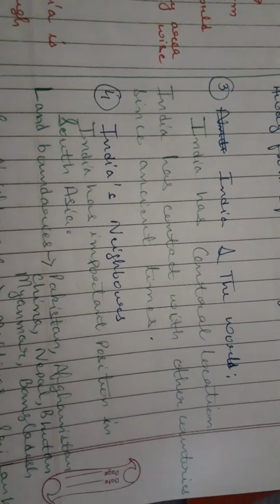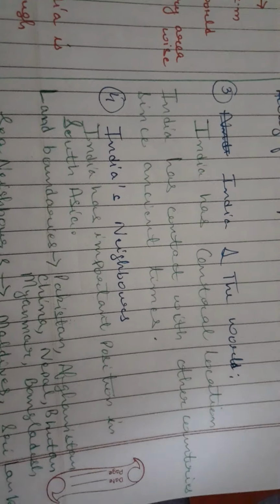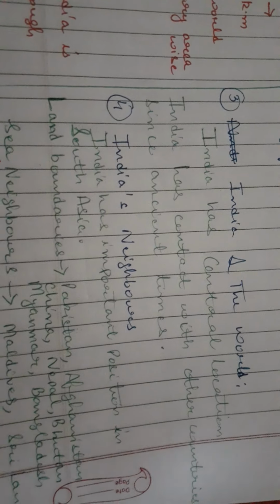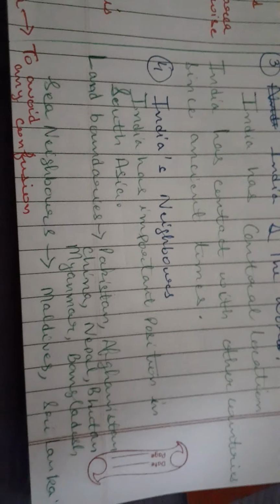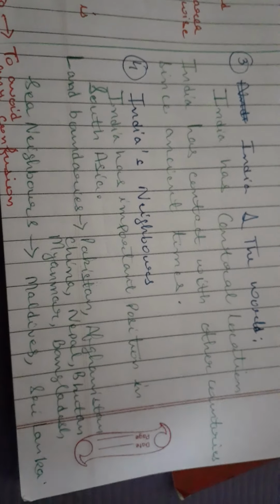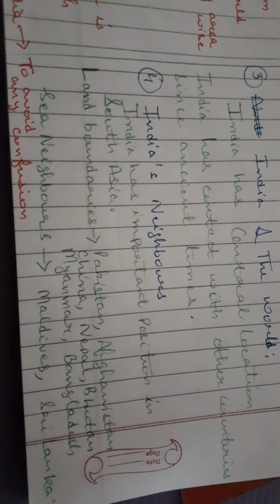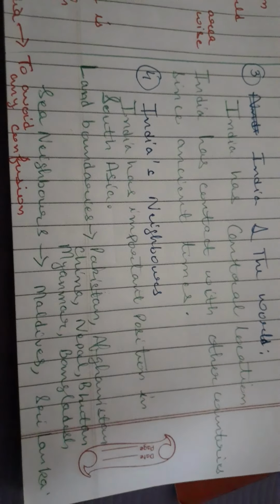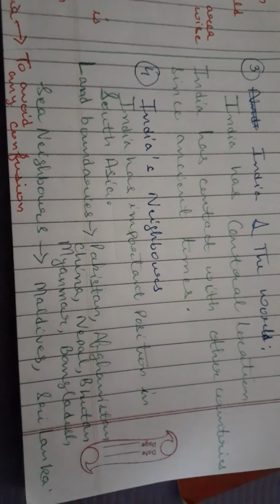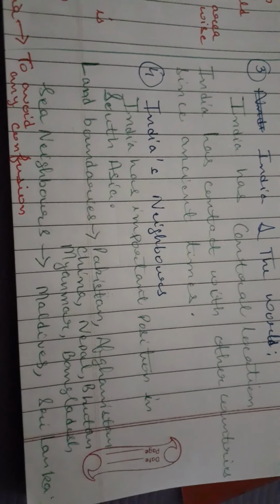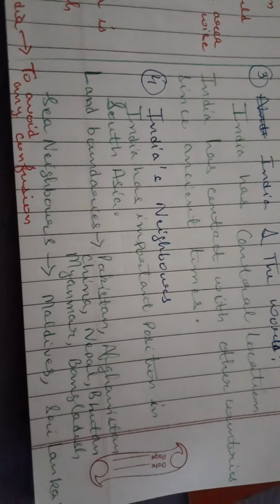India has various neighboring countries. India has a very good position in South Asia location wise. Through land boundaries, we have the following neighbors: Pakistan, Afghanistan, China, Nepal, Bhutan, Myanmar, Bangladesh. If we talk about our sea neighbors, we have Maldives and Sri Lanka.